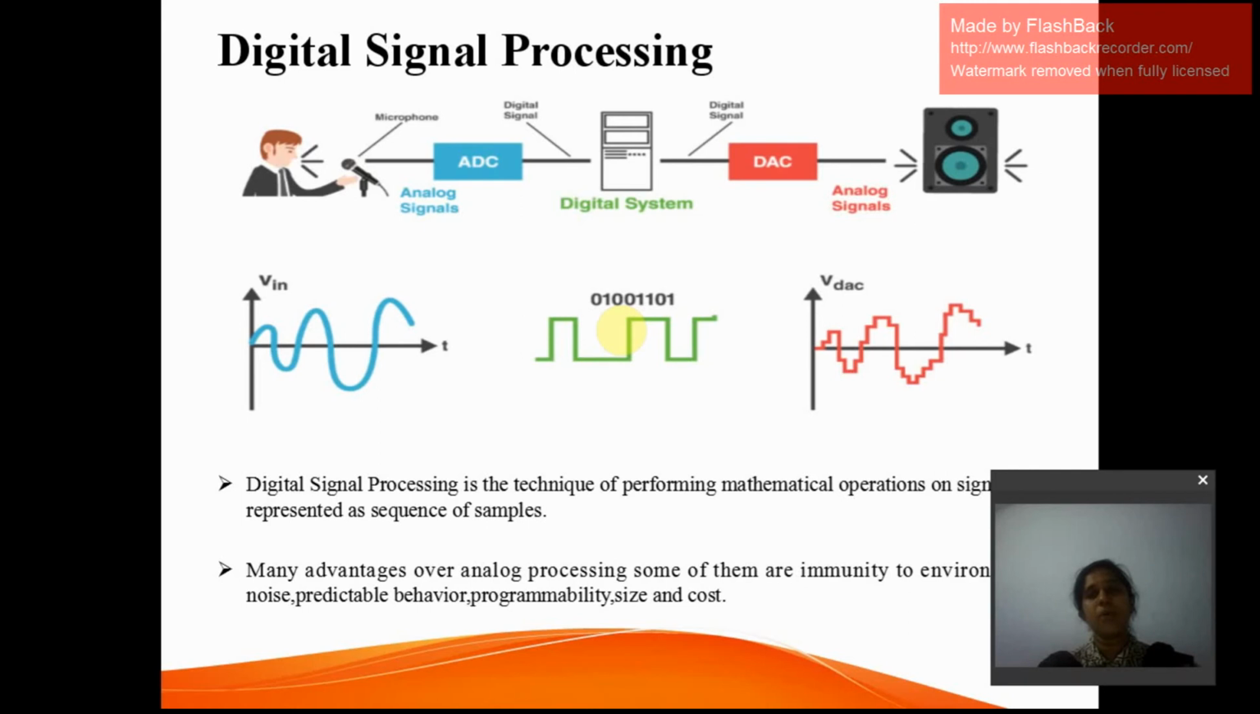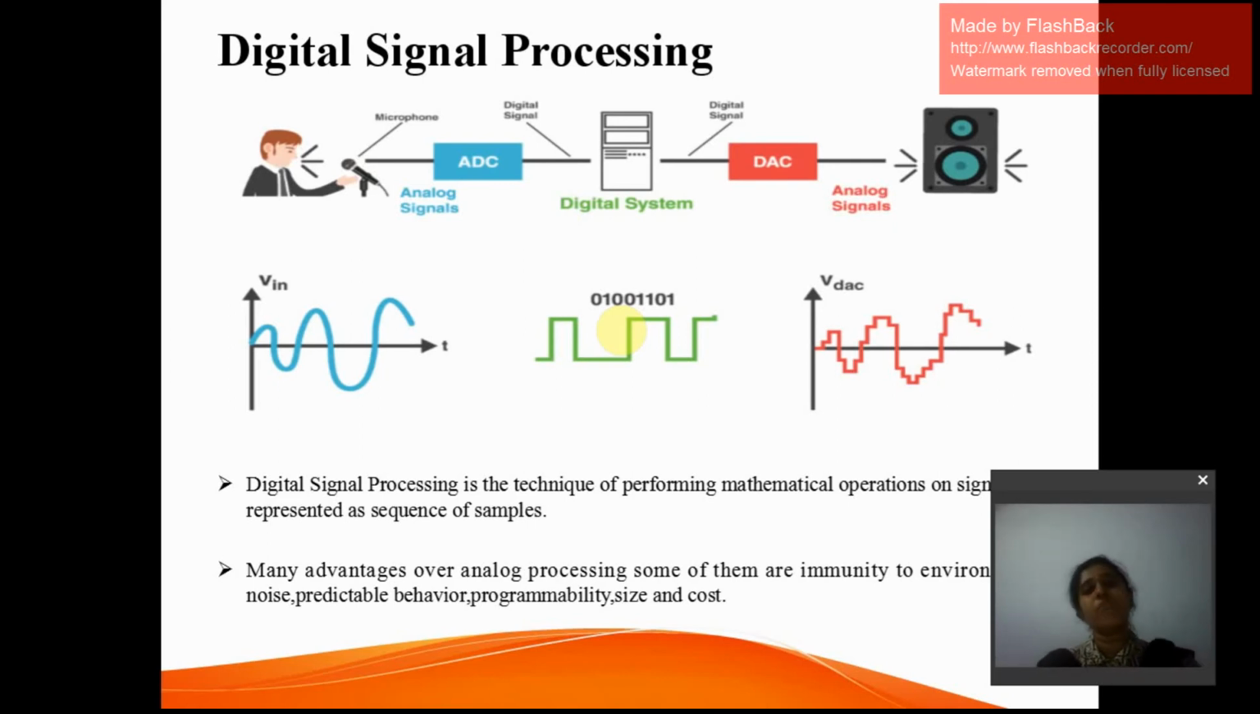N number of tasks can be done with a single processor. Just programming is different. And only some of the drawbacks which I would like to mention with the digital signal processing is it is somewhat complex. Nothing but here there is an extra blocks called A to D converter and D to A converter added in extra to this processing system. And there is a fixed frequency range. In digital signal processing, we need to deal with only fixed ranges of frequencies. So that is the simple drawbacks which are being observed in digital signal processing.